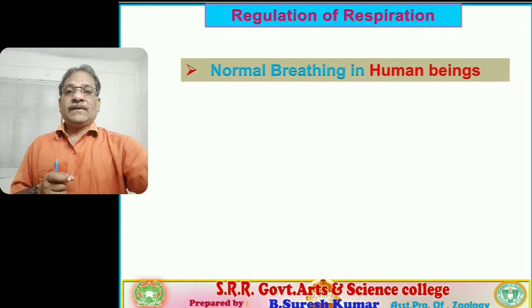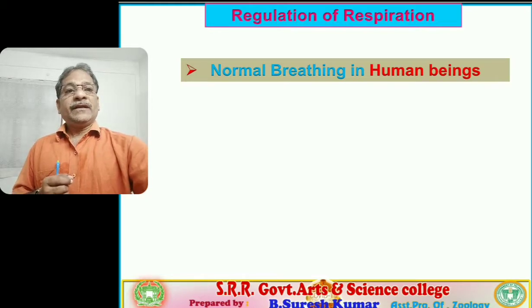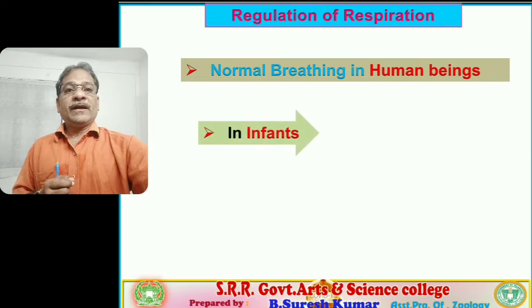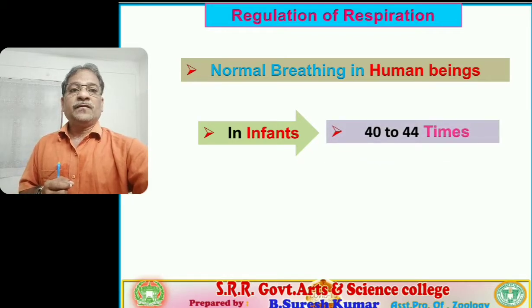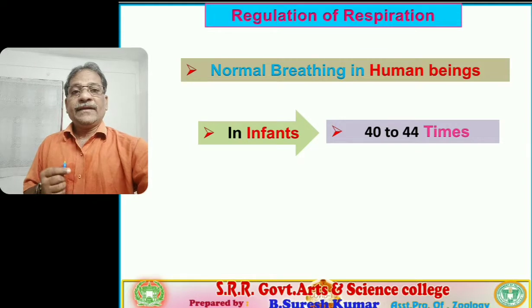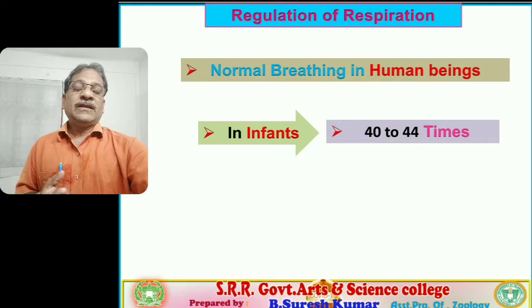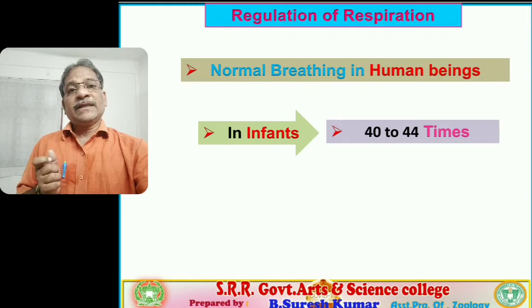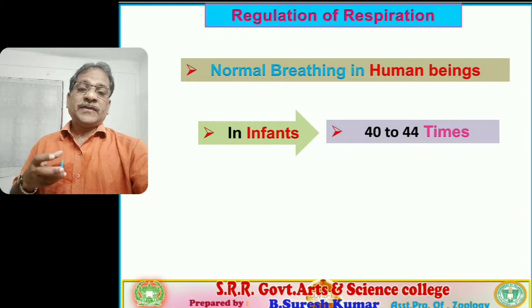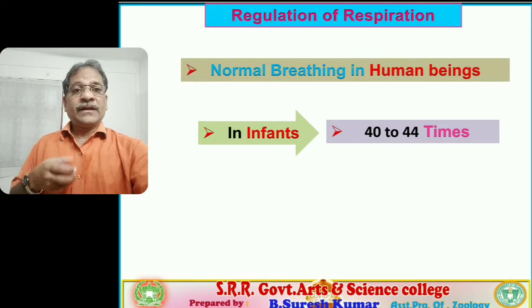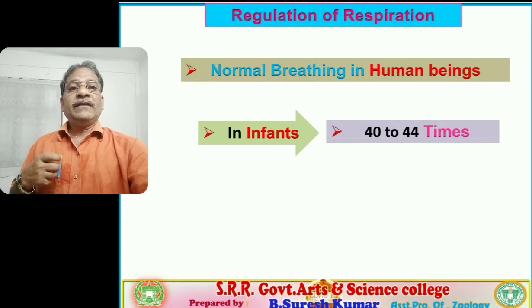So let us see the normal condition, the breathing rate. Already we discussed in earlier classes the normal breathing in human beings as follows. In case of infants, it is about 40 to 44 times. In infants, the newly born children, the metabolic rate is high. That's why they require more oxygen. Hence, in them the respiratory rate is high, the ventilation rate is high, the breathing rate is high. In infants, it is about 40 to 44 times.